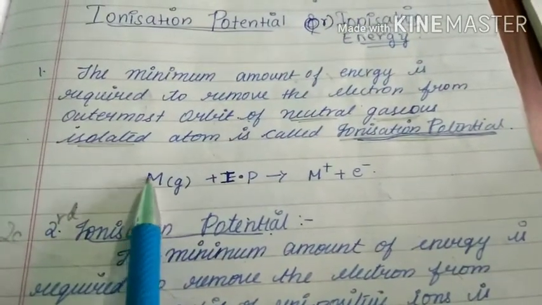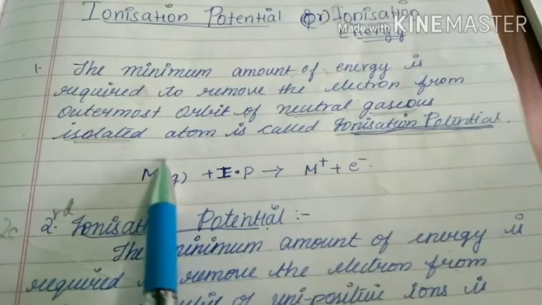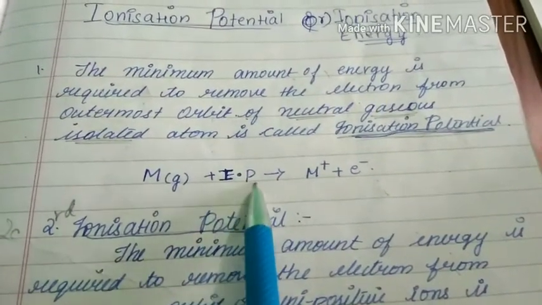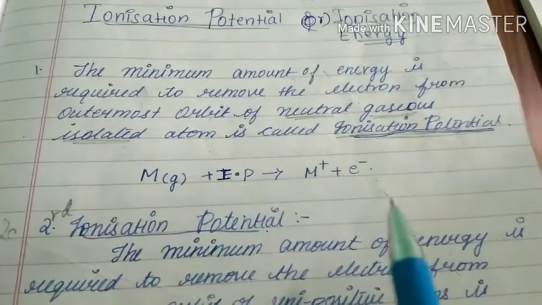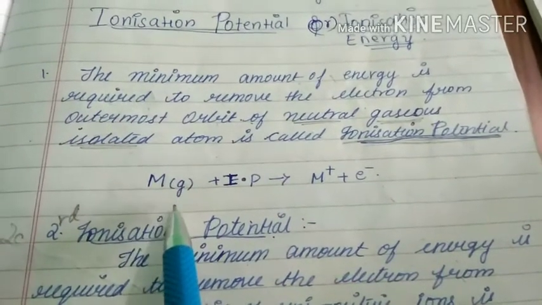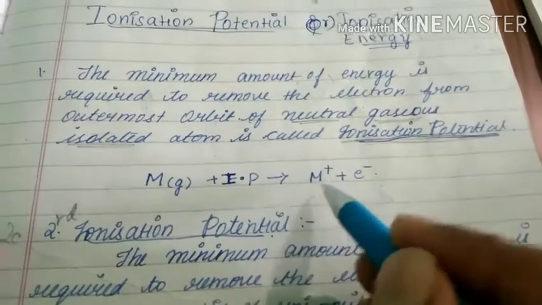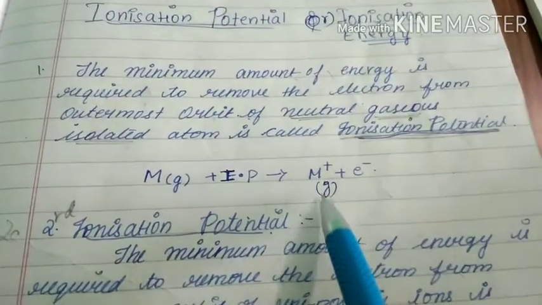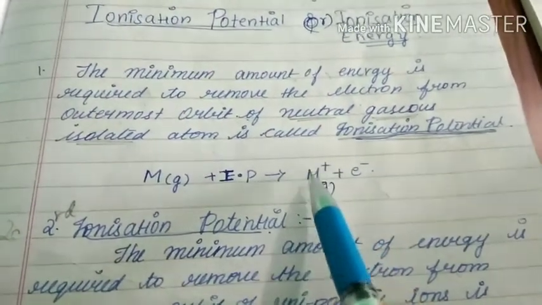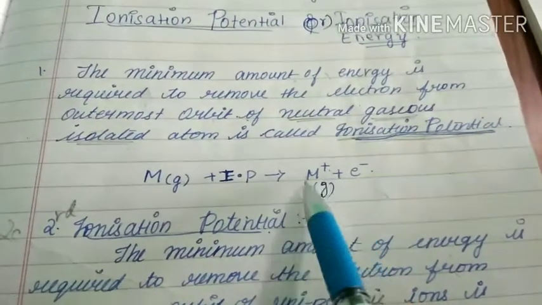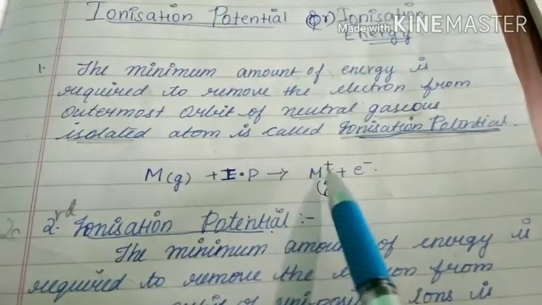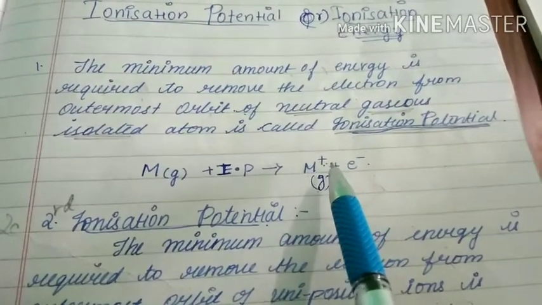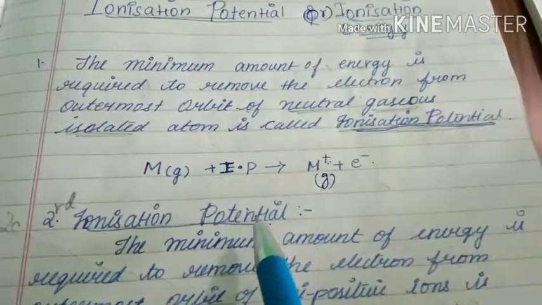See, M, that means it is present as a single atom. It is not having any charge. It is present in the gaseous state. Next, IP means ionization potential, nothing but energy. That means we are applying some energy to this atom, for what purpose? To remove the electron. Then cations will be formed, which are also present in the gaseous state. Here this cation is called a unipositive ion. Unipositive means it is having +1. If it is +2, that is called a dipositive ion.